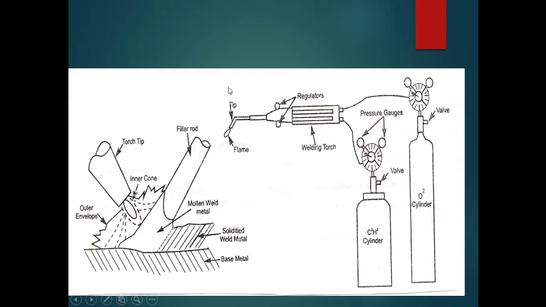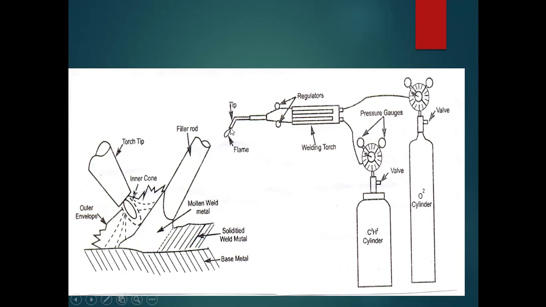And here, in the case of the right diagram, it is showing all the important components of this oxyacetylene gas welding. Let us see them one by one now. Even you can combine these two diagrams. This is very simple actually.